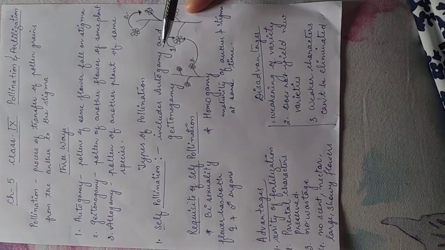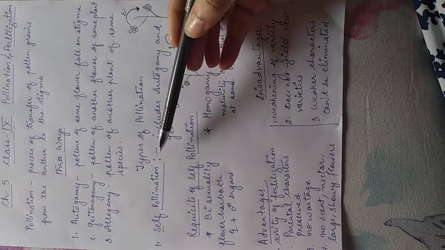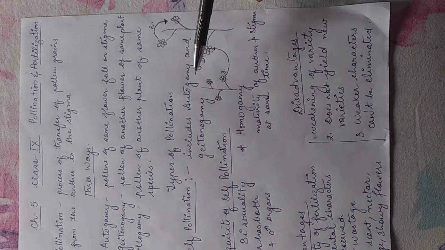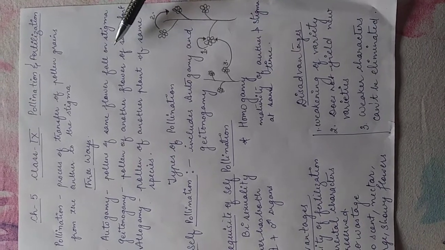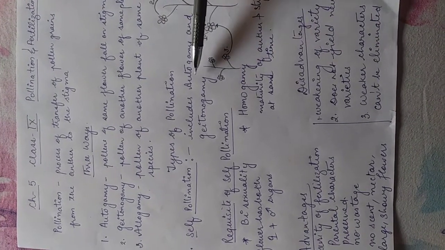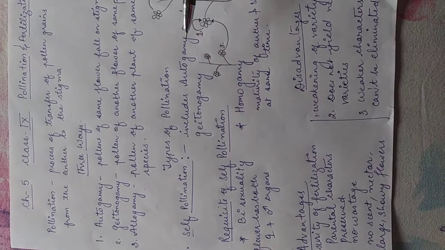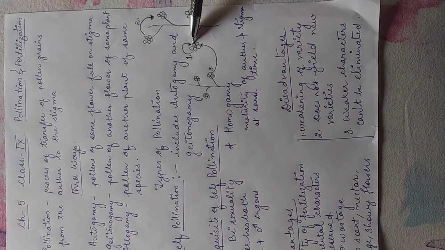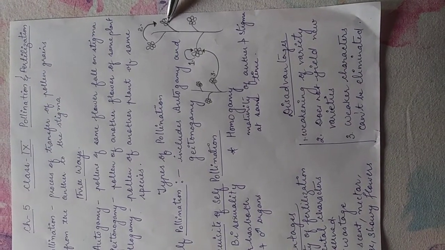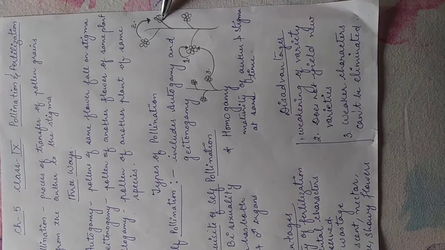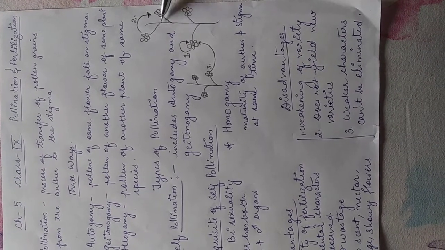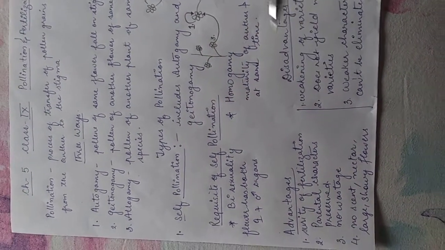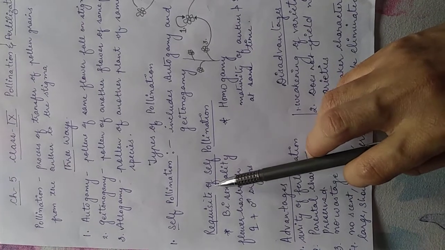Now there are different types of pollination. First is self-pollination that we are going to discuss in this video. Well, in self-pollination, what happens? It includes the autogamy and geitonogamy. Because in self-pollination, there is transfer of pollen grains from the anther to the stigma, either of the same flower or the flower which is present on the same plant. So in this, there is pollination between the flowers of the same plant, and it is considered to be self-pollination.